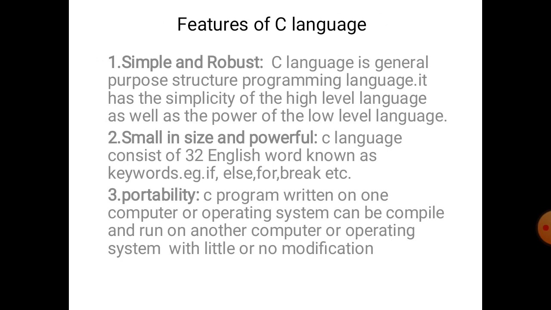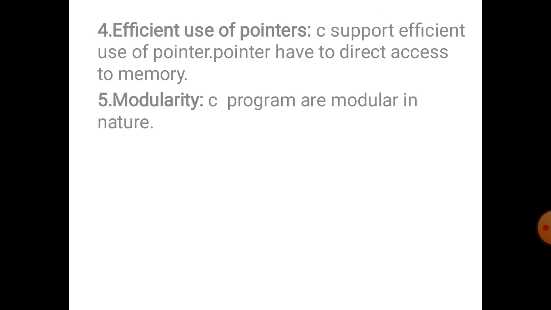Our next feature is portability. A C program written on one computer or operating system can be compiled and run on another computer or operating system with little or no modification. So C language is a portable language. Our next feature is efficient use of pointers. C supports the efficient use of pointers. Pointers have direct access to memory. Our next feature is modularity. C programs are modular in nature. These are the features of C programming.